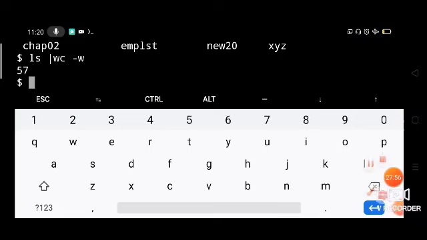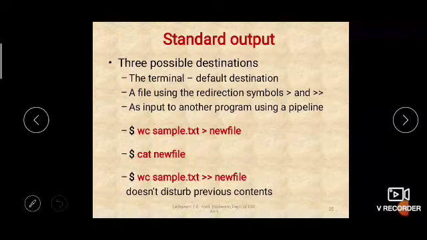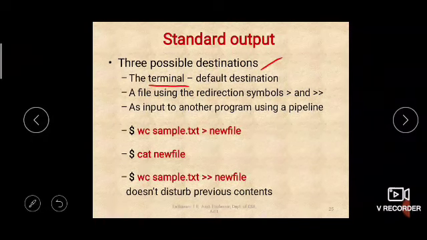Now let us check standard output. Here also there are three possible destinations. See, for input we say sources, but for output we say destinations, because output will go to destinations, input will come from sources, right? So the three possible destinations: the terminal, which is the monitor, is the default destination.